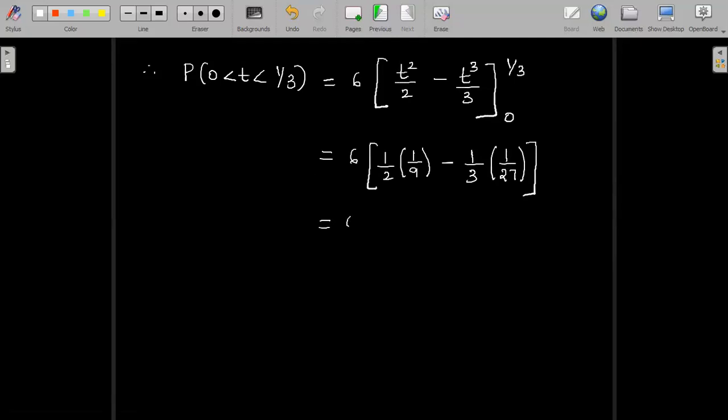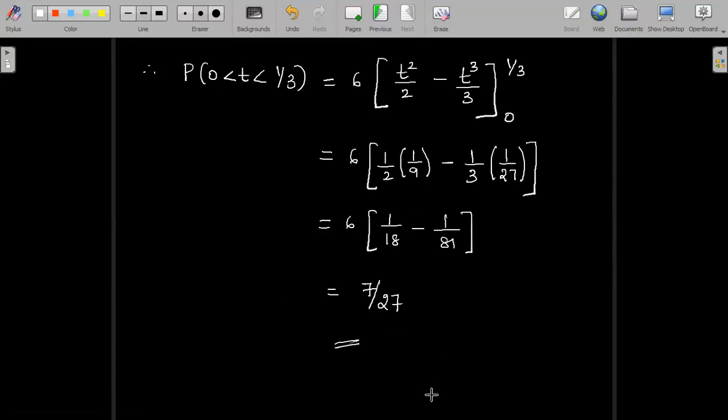So this gives us 6 into 1 by 18 minus 1 by 81. Of course, we can use a calculator, simplify, and we'll get the answer here as 7 by 27. So that's the probability of t lying between 0 to 1/3, which is the same as saying the probability that the project will get completed in less than 4 months is 7 by 27.